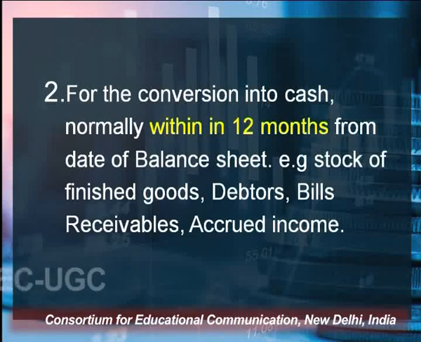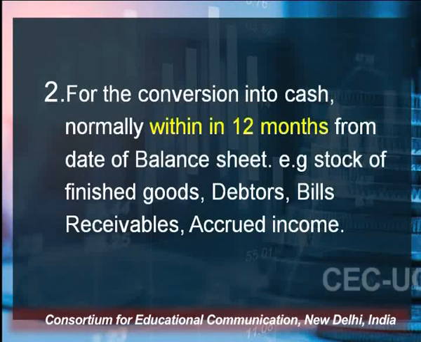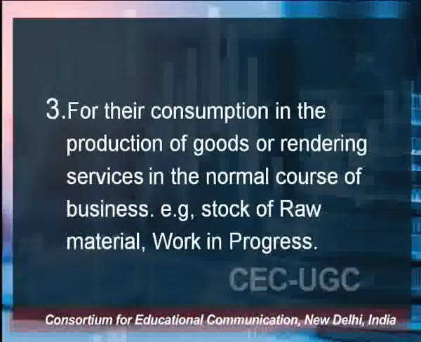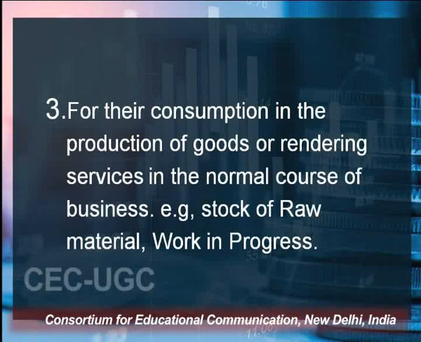Example, stock of finished goods. As soon as you sell the finished goods item to your customers, that is converted into cash. As soon as you get the amount which is due from your debtor, that is converted into cash. So the examples of this are stock of finished goods, debtors, bills receivable, accrued income. Accrued income means income due but not received. This also comes under the category of current assets. The next is for their consumption in the production of goods or rendering services in the normal course of business. And the examples of this are stock of raw material and work in progress.